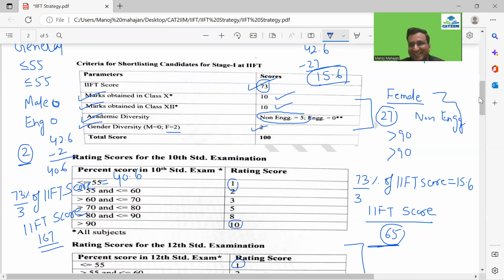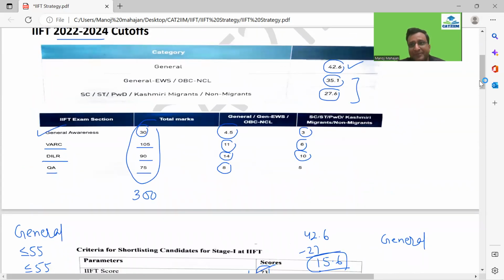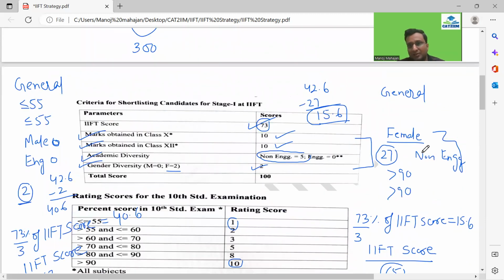For the other categories, the cutoff is definitely on the lower side. Even if I look, there could be a better category in this part, no doubt. These 27 you would be getting just being a female, non-engineer and above 90 in both 10th and 12th.